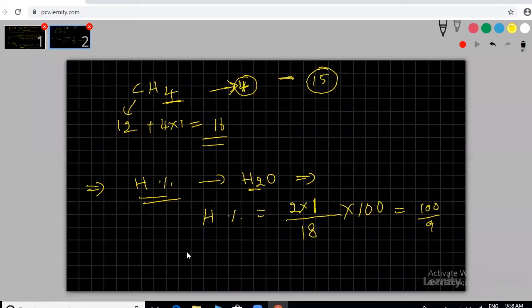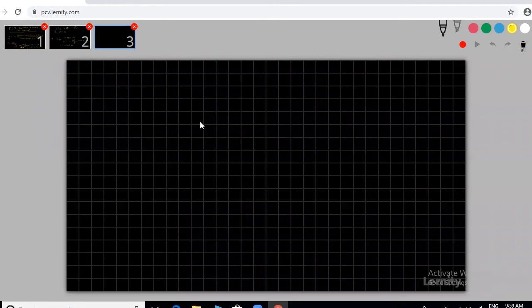What about the oxygen percentage? Percentage of oxygen equals 100 minus hydrogen percentage. Clear? That is your answer. I think you understood. This is one more last example you can find. You have to know how to find out the percentage. That's the only simple thing. Yes, correct, 88.8. Once you got one, you will get this answer also. Good. No problem.